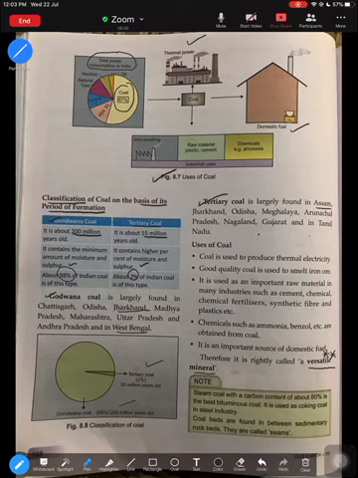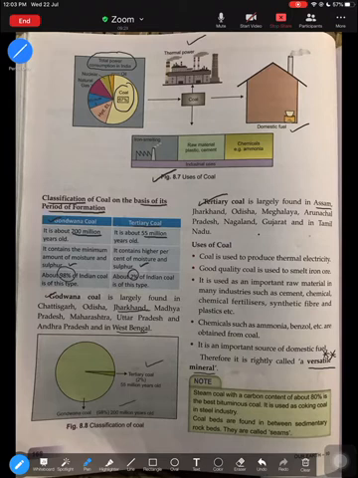First, let's understand what we mean by versatile. It means being able to adapt to many different functions, activities or uses. Because coal is not just for one use but has multiple uses, it has adapted to give us many different uses. That is why we call coal a versatile mineral, meaning having plenty of different uses.